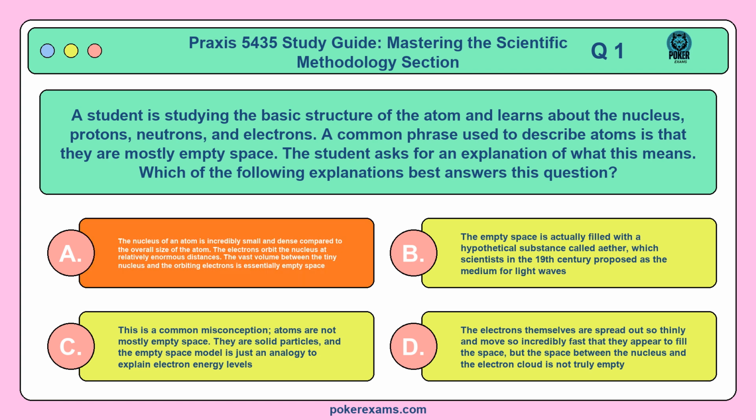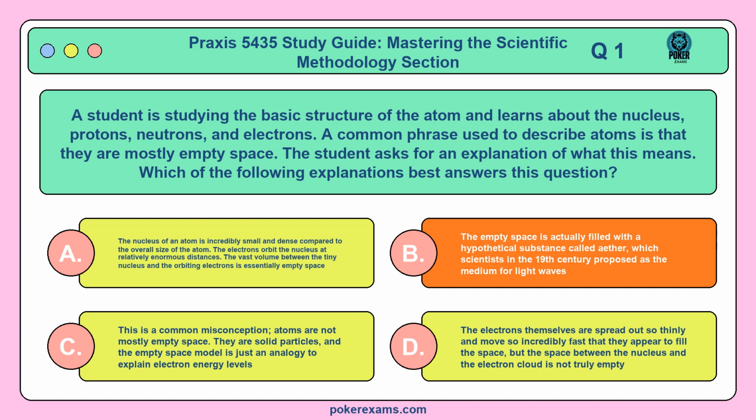Option A. The nucleus of an atom is incredibly small and dense compared to the overall size of the atom. The electrons orbit the nucleus at relatively enormous distances. The vast volume between the tiny nucleus and the orbiting electrons is essentially empty space. B. The empty space is actually filled with a hypothetical substance called ether, which scientists in the 19th century proposed as the medium for light waves.